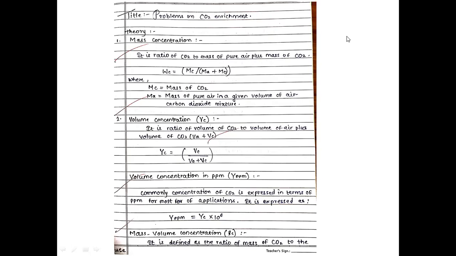Mass volume concentration, that is rho c, is defined as the ratio of mass of CO2 to the unit volume. Okay? So first problem: atmospheric air has a CO2 concentration of 300 ppm. Express this concentration first as volume concentration Yc, and second as mass volume concentration rho c at standard temperature and pressure.